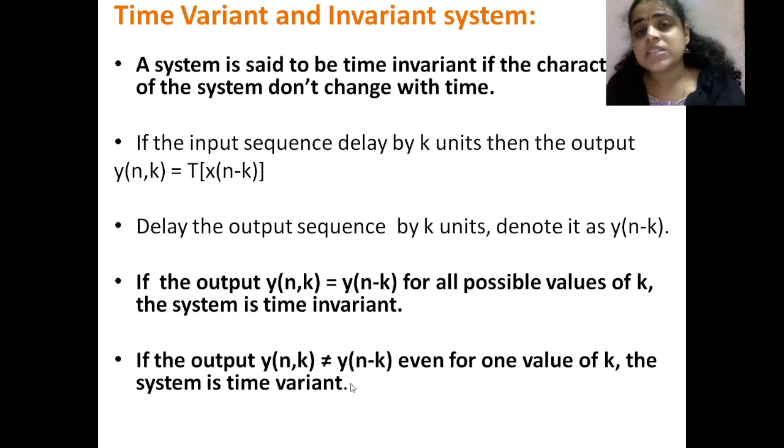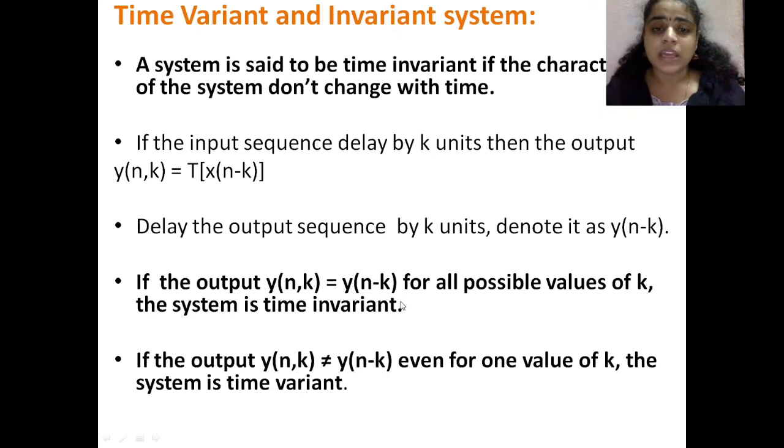Here we have to check two criteria. First, we introduce a delay in the input sequence, so y of n comma k is equal to the transformation of x of n minus k. We have to find this transformation depending upon the rules. The next step is to delay the output sequence by k units, so we have to find y of n minus k. You will come across y of n here, so you have to find y of n minus k.